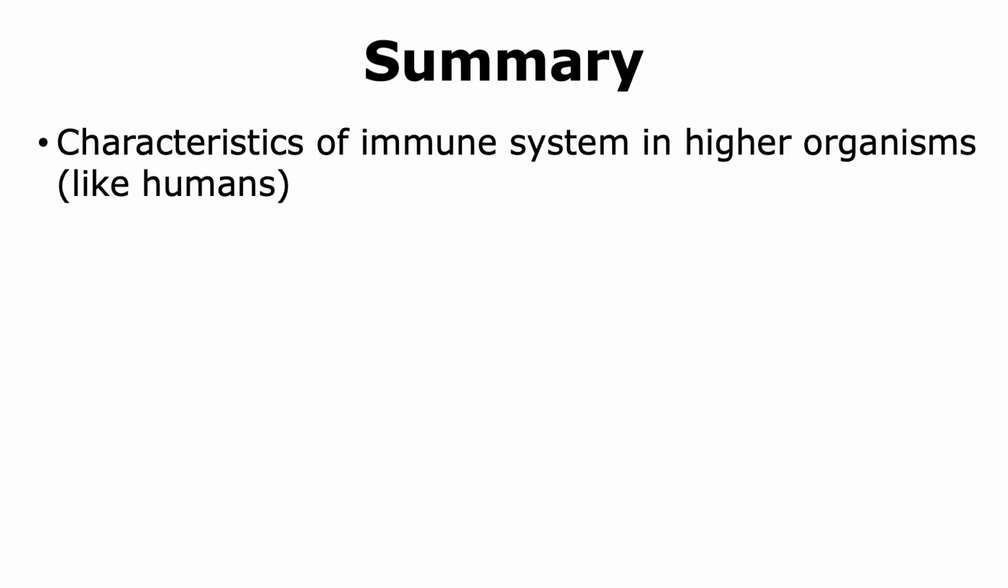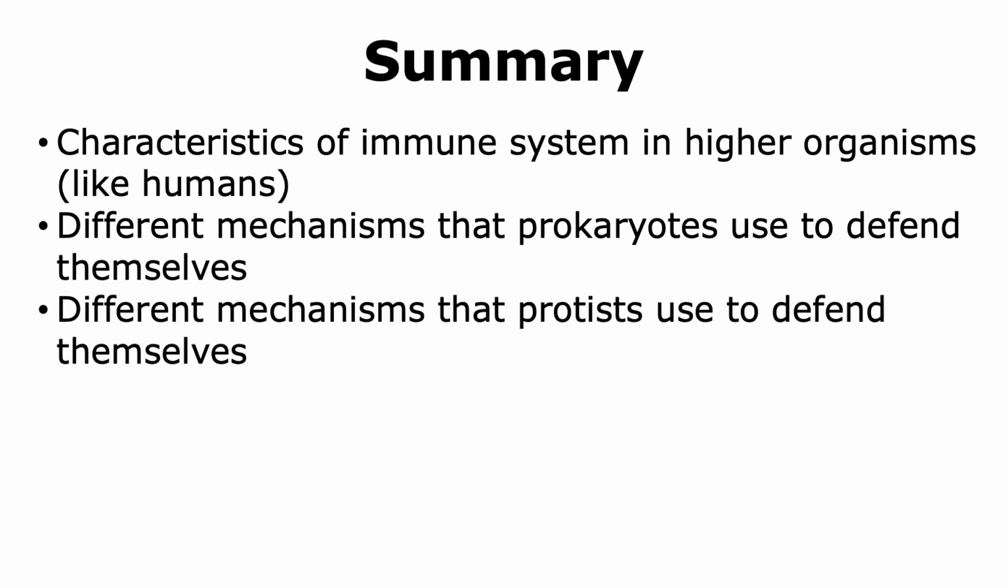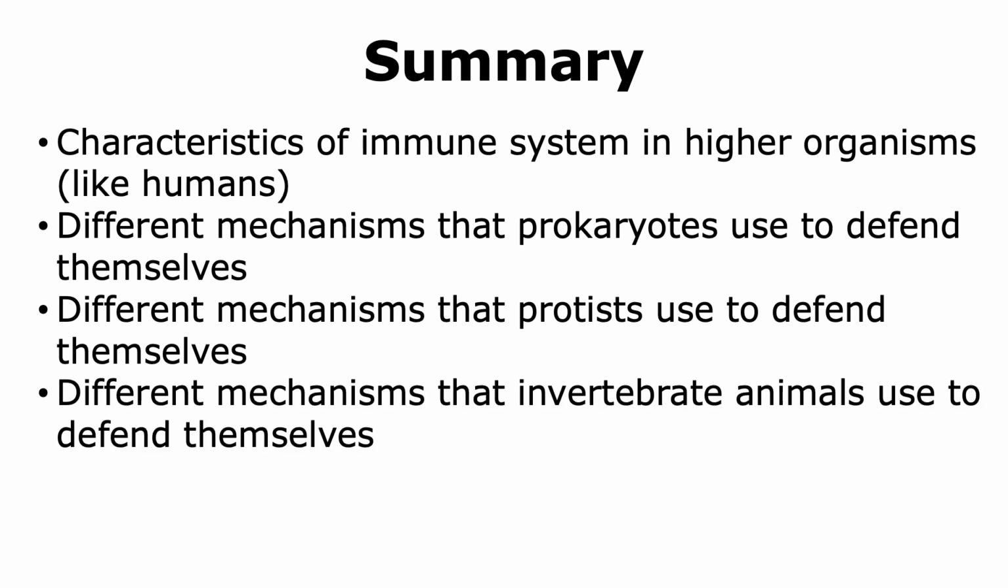With this, we come to the end of our talk, where we learned about the different characteristics of the immune system in higher organisms, followed by different mechanisms that prokaryotes and protists use to defend themselves. We then learned about the animal kingdom and the different mechanisms that invertebrate animals use to defend themselves.